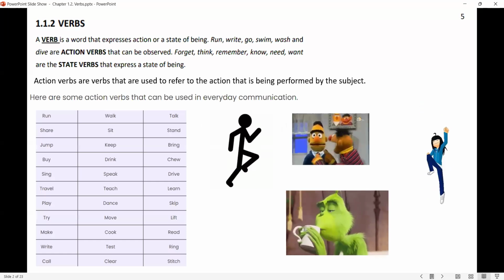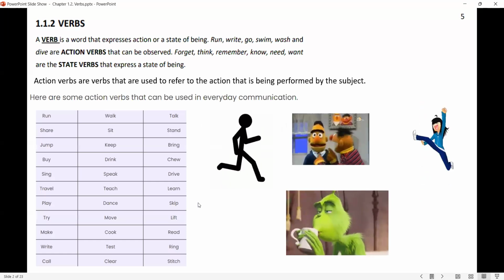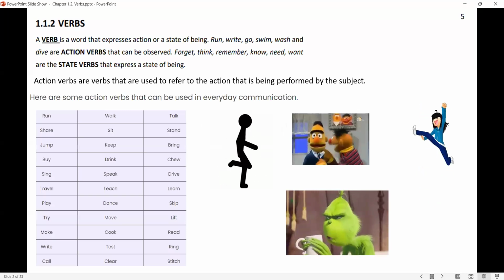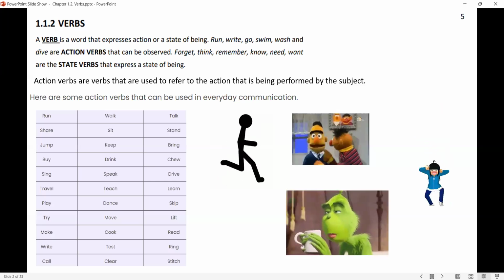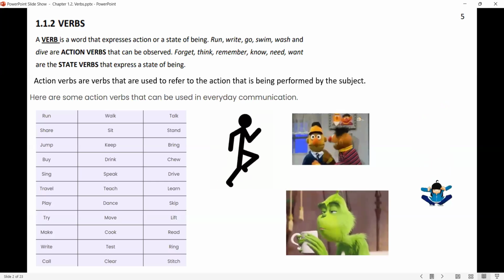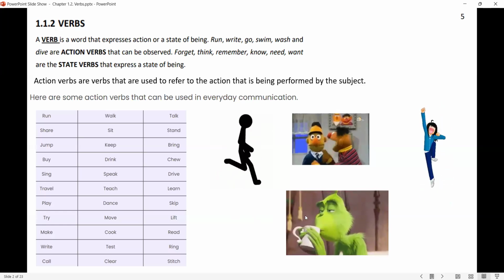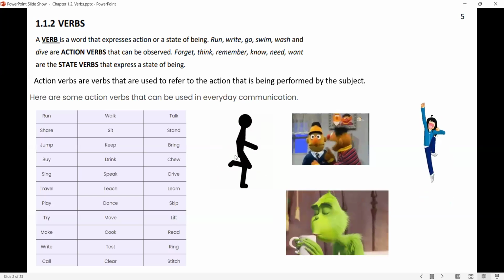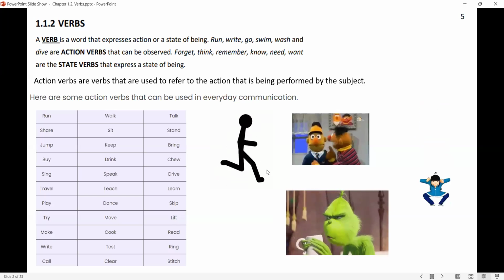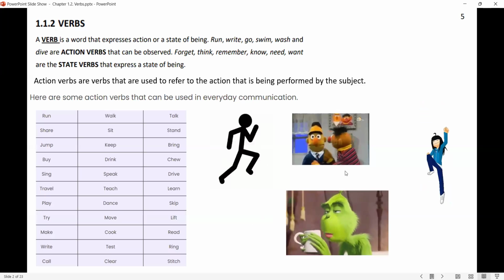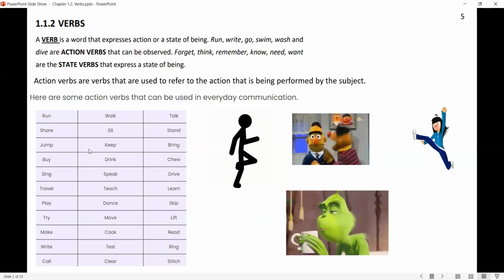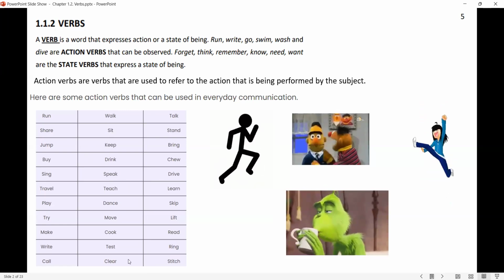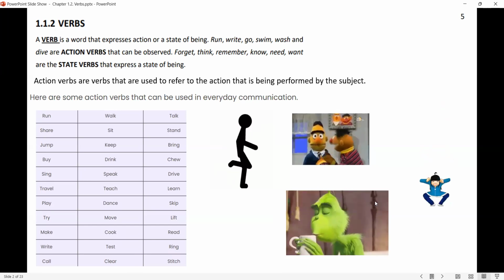As you see here in the chart, we have action verbs. What is an action verb? An action verb talks about an action that is being performed by the subject. Look at this part. So here, for example, drink. You do the action, you see the action. Run, you do it. And as you're doing it, the other people can see you running. Or talk, jump. And here you have a number of other action verbs. Please study them by yourself. So these are action verbs.